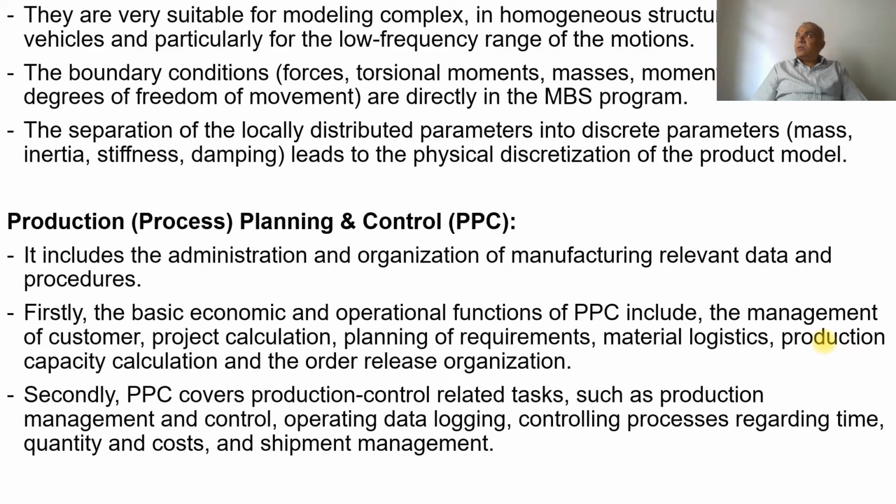So here it talks about the production control related tasks. What is the requirement here? Once we talk about production management and control, how the production has to take place.